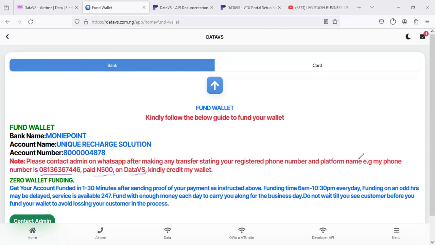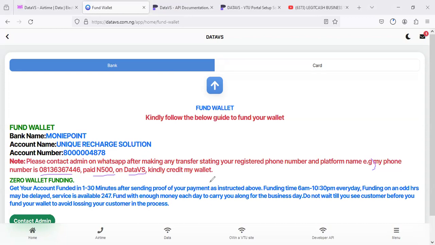Do not. This is the message you have to send. Don't come and pay and then send a screenshot. We don't know what you paid, because we have several platforms that we're running as a telecom provider. Imagine if you send money, maybe you send 10,000, we don't even know what you paid, and then you expect us to do magic. Send your phone number. Nobody says you should send any other thing other than just your phone number. Then we're able to attend to you.